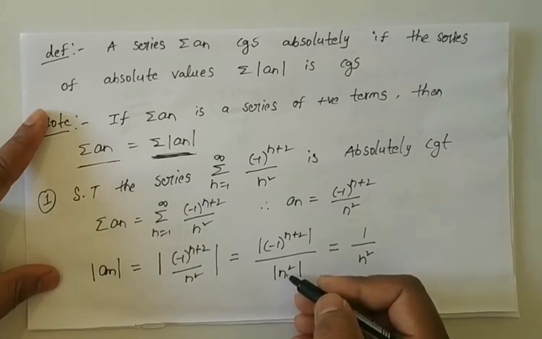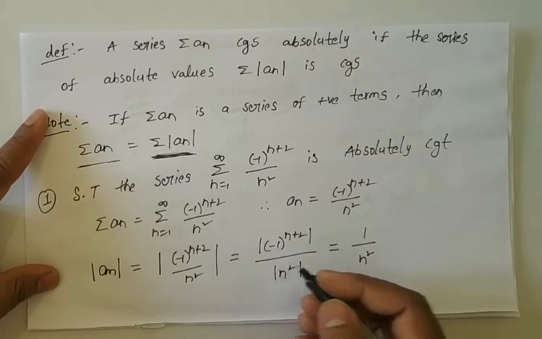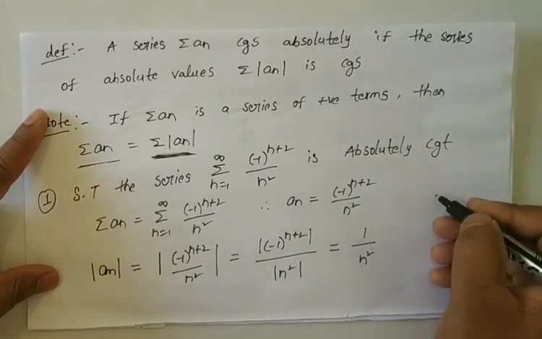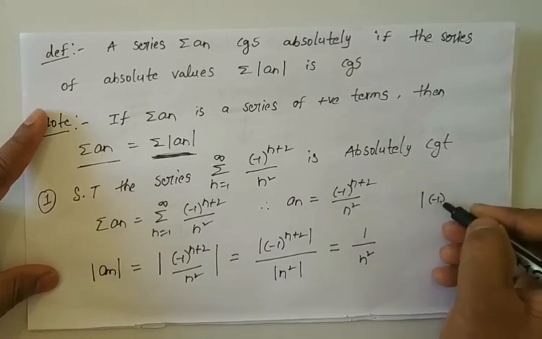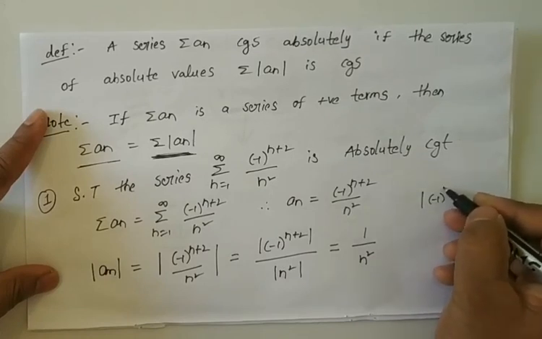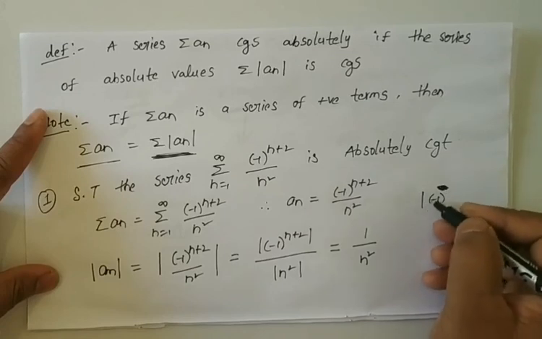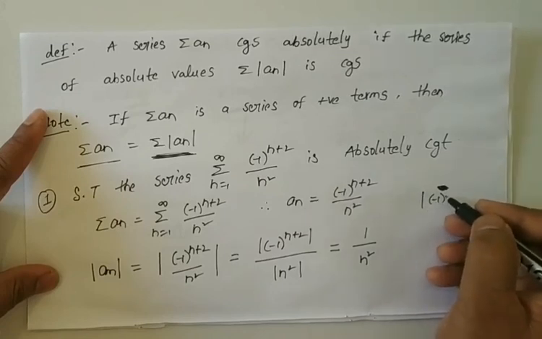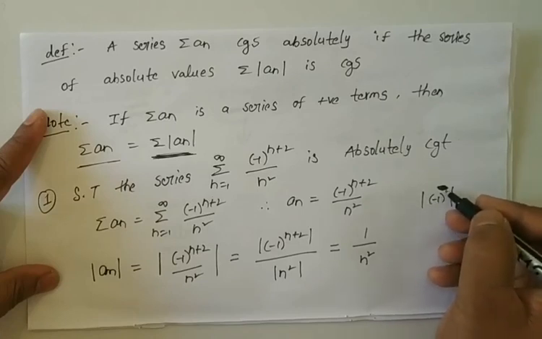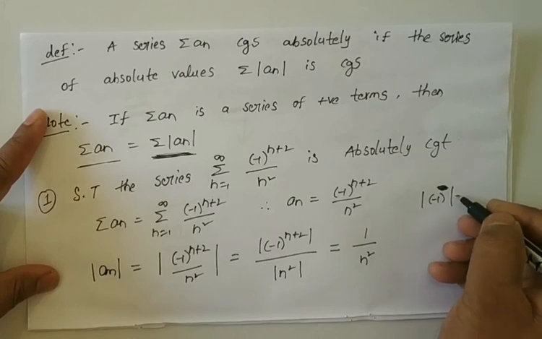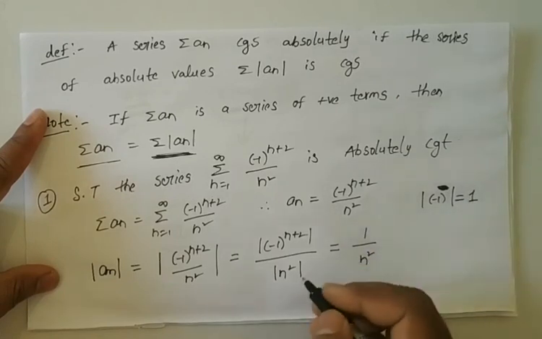Students, remember that point. Modulus of minus 1 whole power something must be equal to 1.